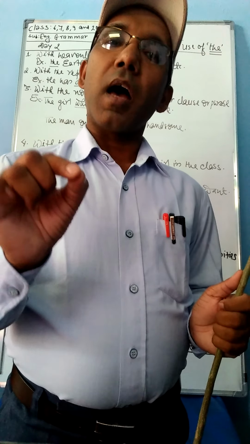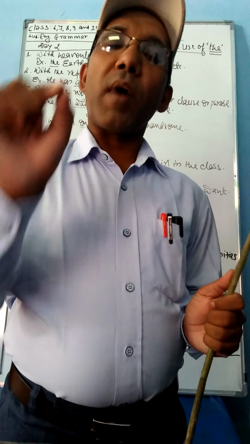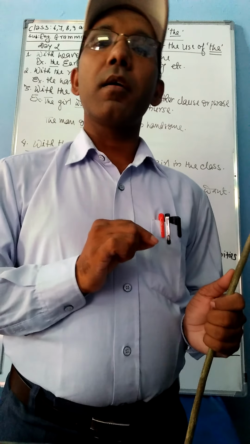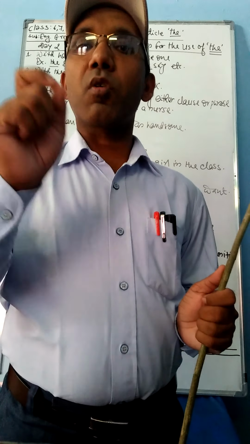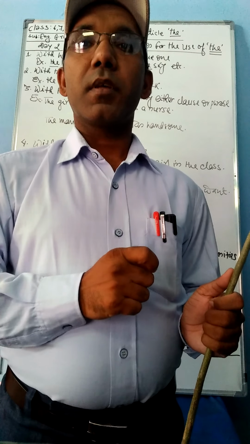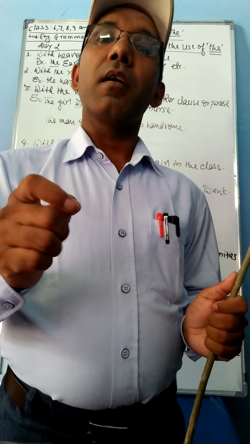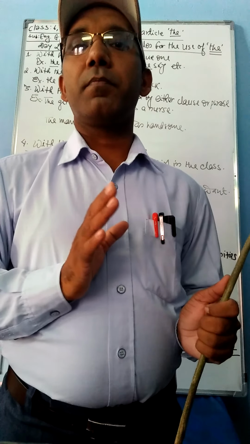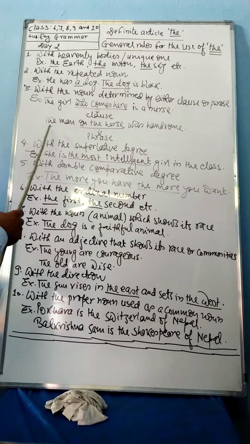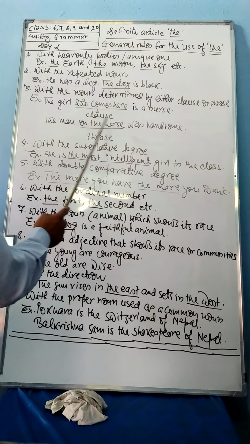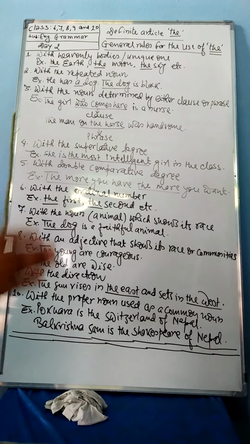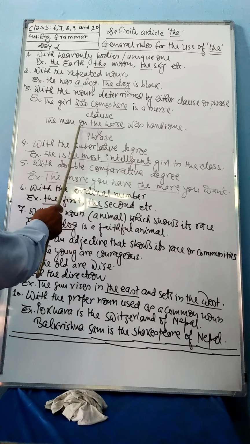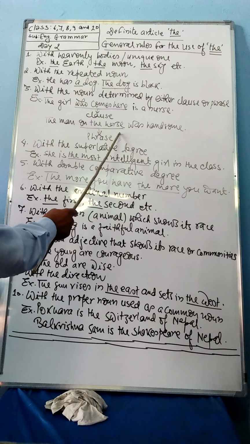This is a clause, and this clause provides certainty to the noun the girl, and therefore with the girl you have to use the, because girl is determined. She has been given here certainty by the clause who comes here. In the same way, the second example is here. The man on the horse was handsome. Which one was handsome? The man on the horse. On the horse, this is the phrase.